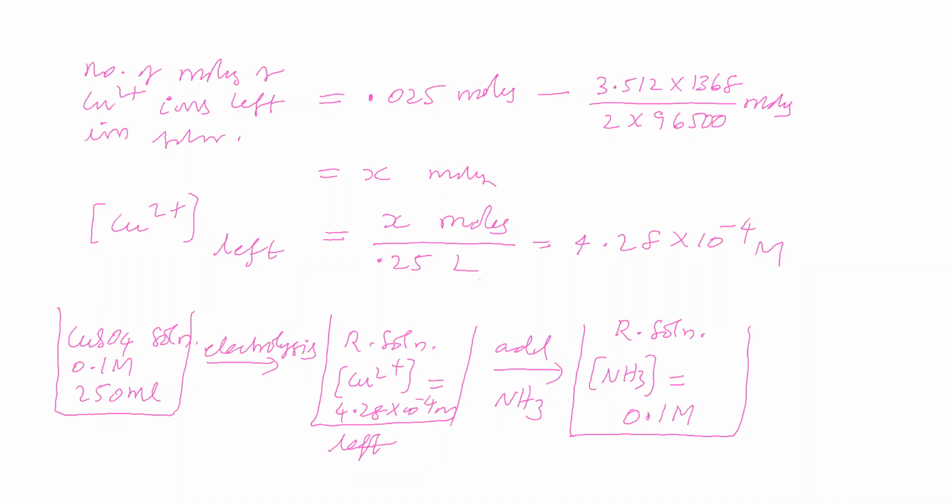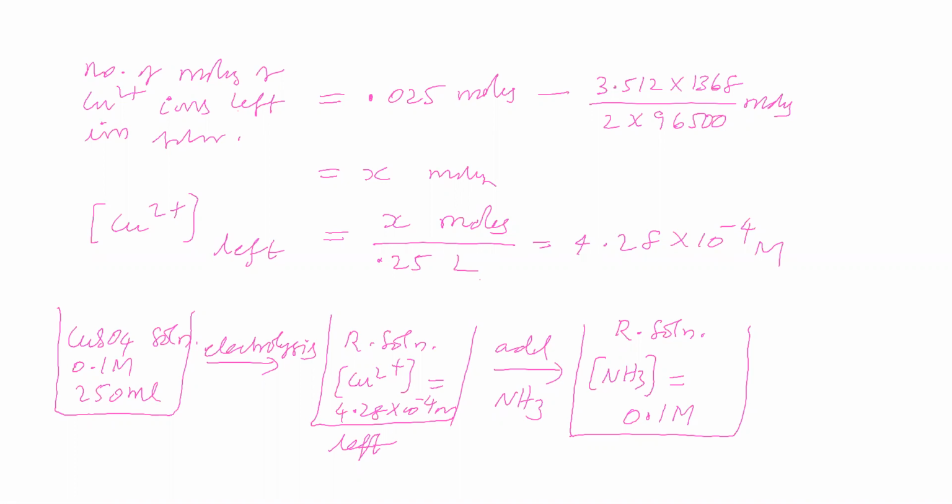Now, this complex has blue color, we know that. The intensity of this blue color can be visible only if the concentration is minimum 1 into 10 to the power of minus 5 molar.